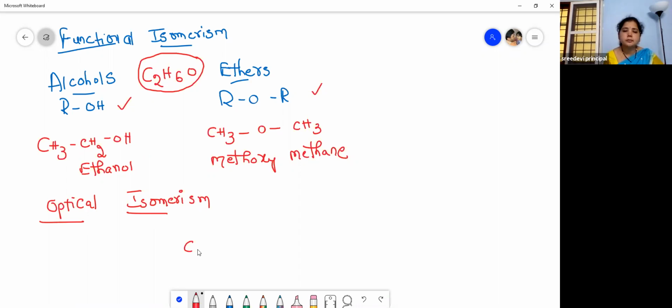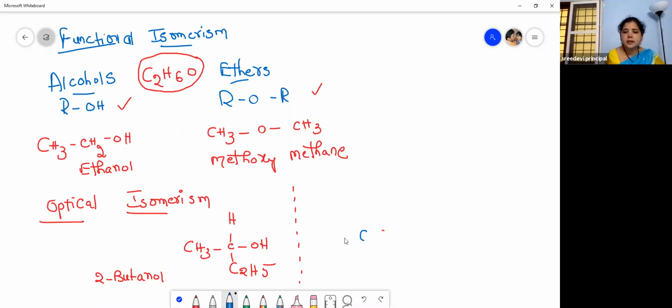Okay, so let me show the optical isomerism to you children. So CH3, then CHOH, and then H, C2H5. What is this? This is 2-butanol. So let me write the optical isomer for this. These are the mirror images. Then how to write the mirror images? It's very simple. You take the carbon here.